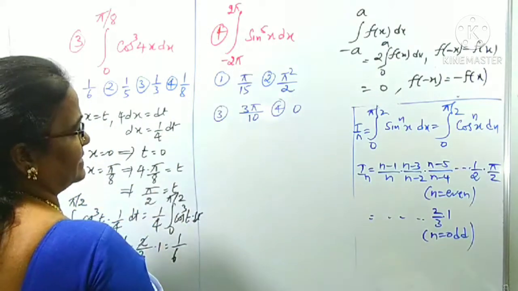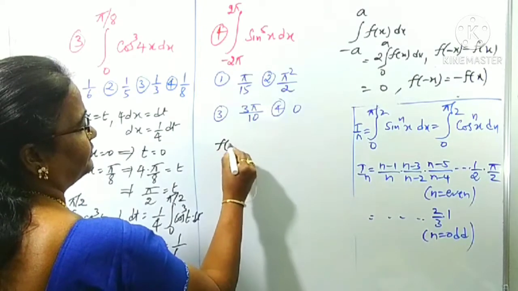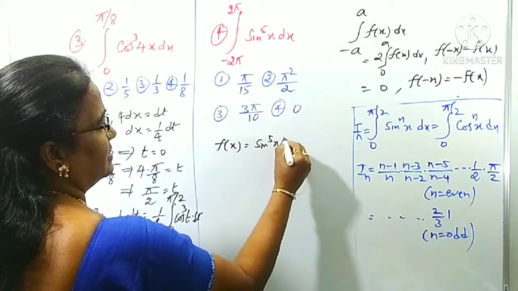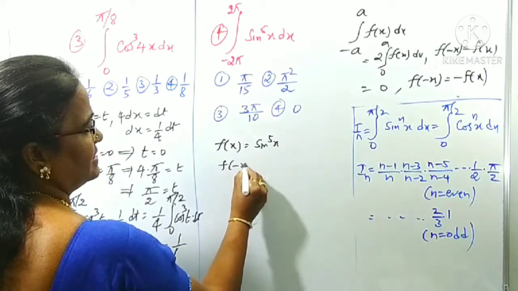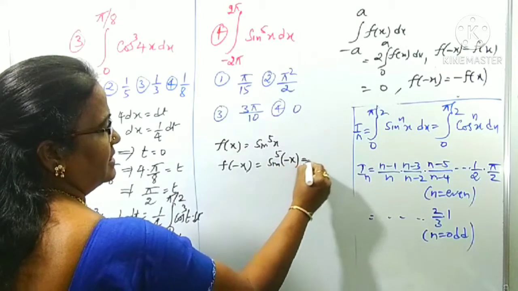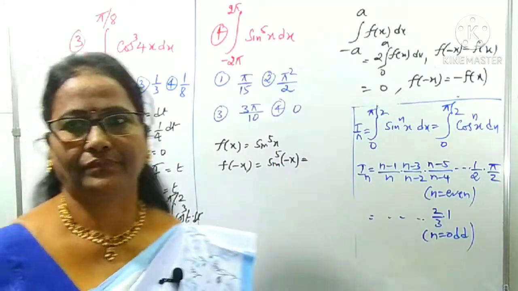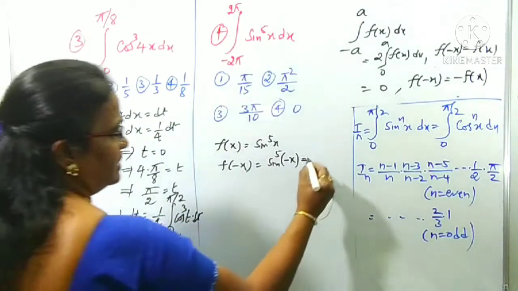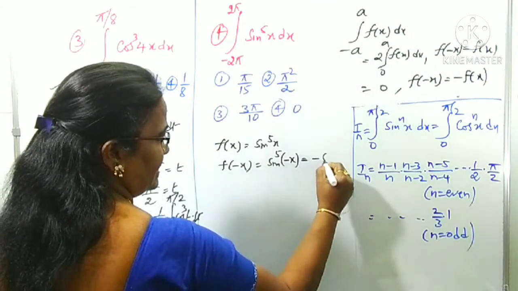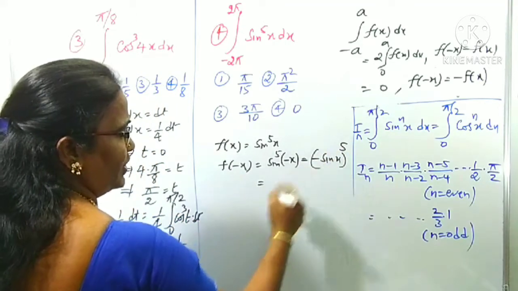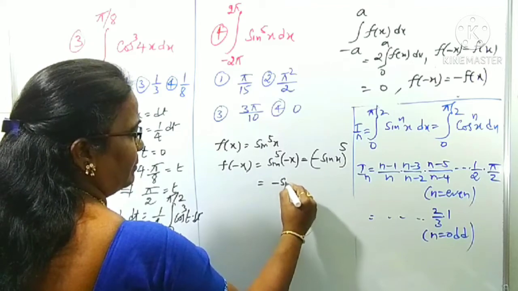What is f of minus x? F of x is clearly sin power 5x, right? F of minus x is sin power 5 of minus x. What is sin minus theta? Yes, sin minus theta is minus sin theta. That is, sin minus x is minus sin x, power 5. 5 is clearly an odd number. That's why we get minus sin power 5x.